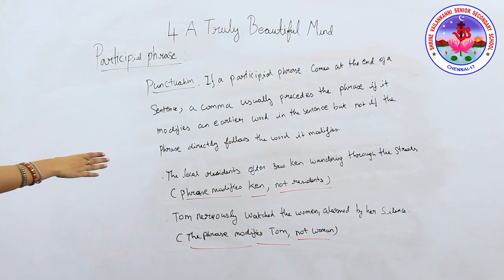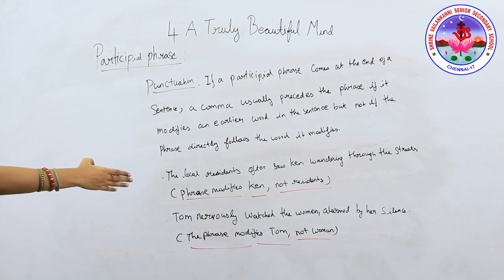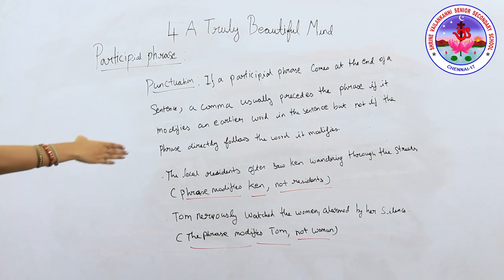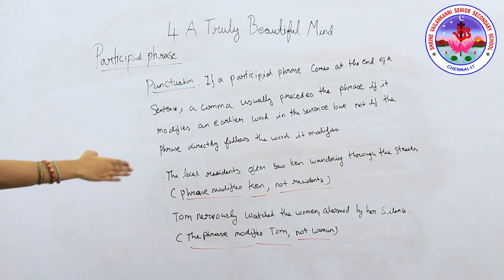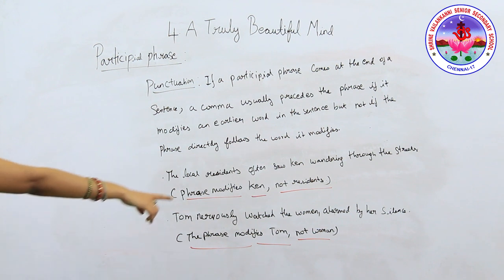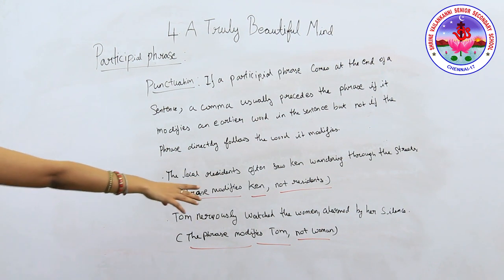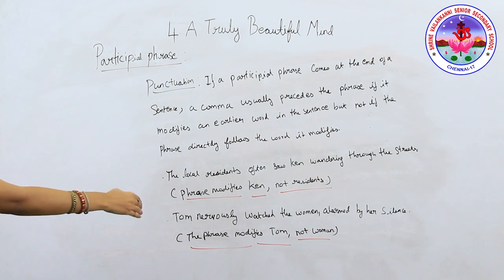Now what is the participle here, children? Alarmed is the participle. What is the participial phrase here? The part after the comma: "alarmed by her silence" is the participial phrase. Now why are we using a comma here?